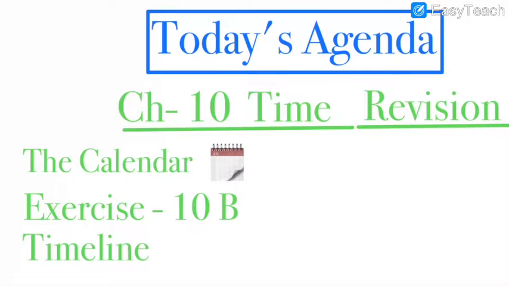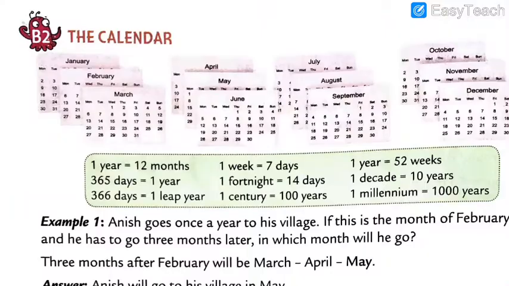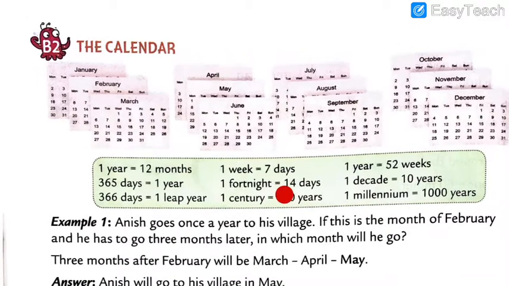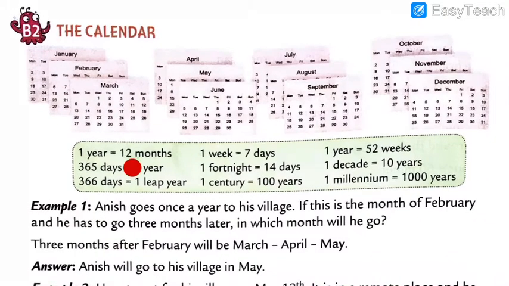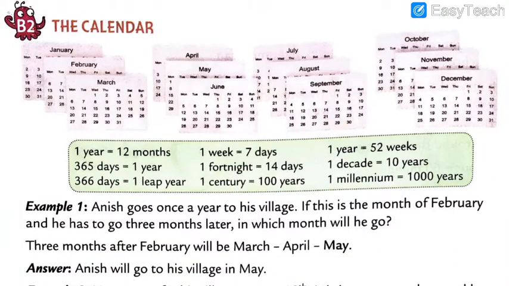And then further, we are going to start the calendar. First of all, I am going to teach you the concept of the calendar. Got my points, all dear students? You have to keep these instructions in your mind.